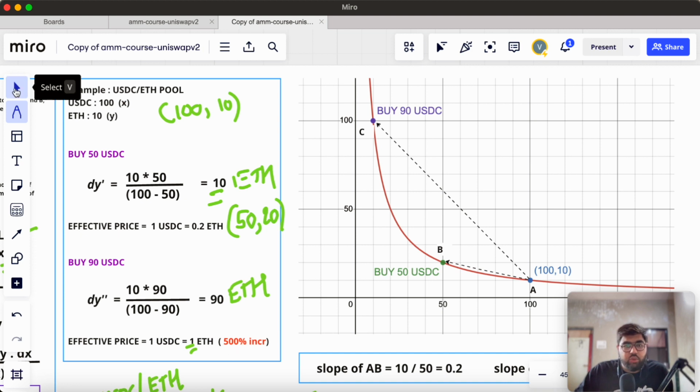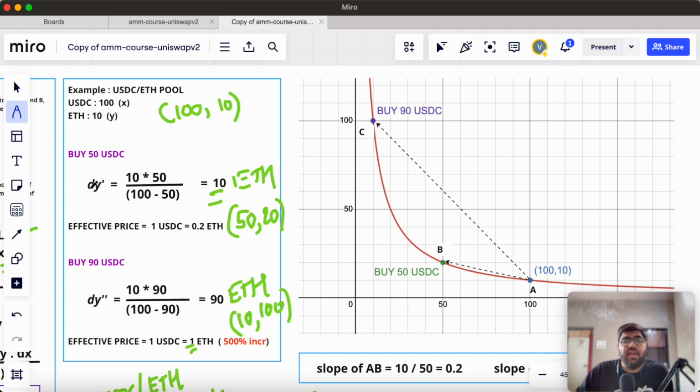Now we will represent this graphically. So what will be the situation of the pool after buying the 90 USDC? When we buy 90 USDC, only 10 USDC will be remaining in the pool, and so the amount of ETH will be 100. So this is the situation of the pool when we buy 50 USDC and when we buy 90 USDC.